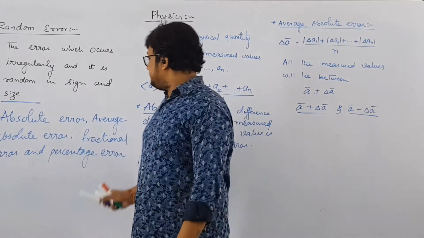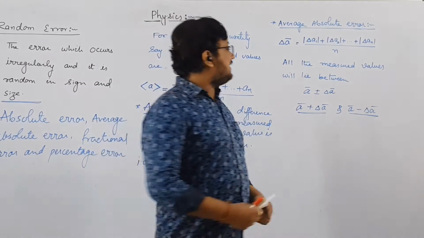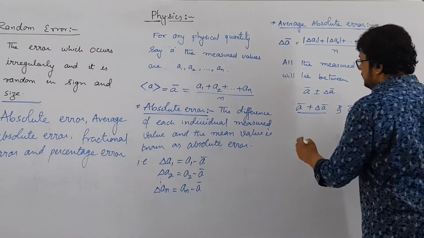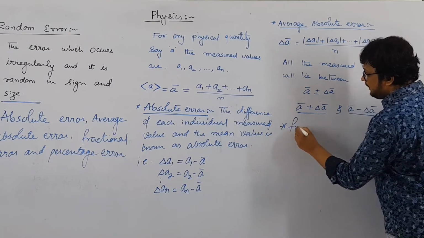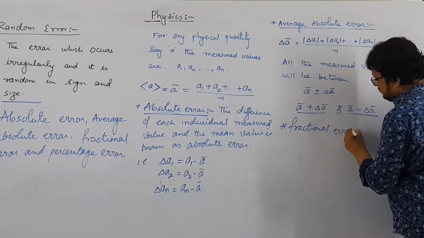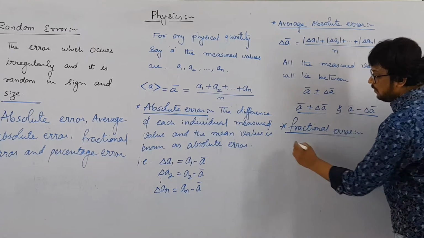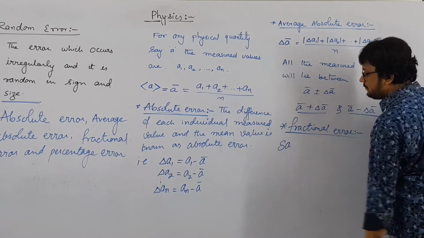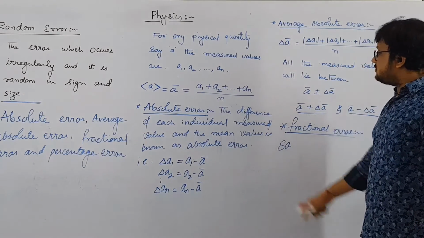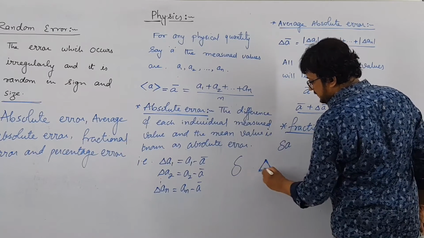Right. Now the next is fractional error, which is also known as relative error. Right. So what do you mean by fractional error? The symbol for fractional error is delta A. Right? This is also delta. Confusion. You are saying that this is also delta and this is also delta. Yes, both are delta, right?